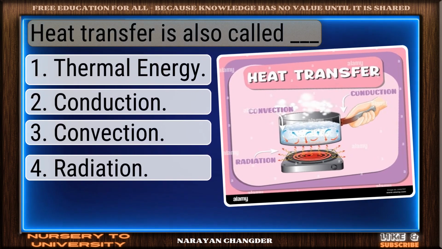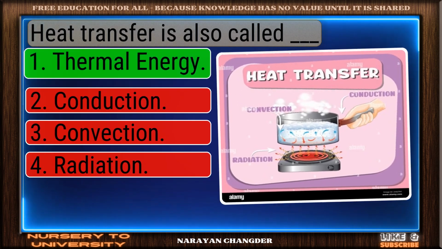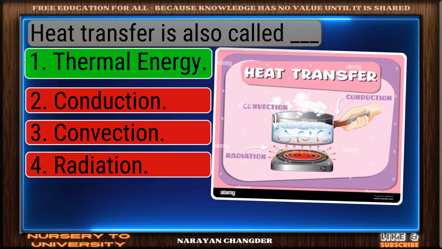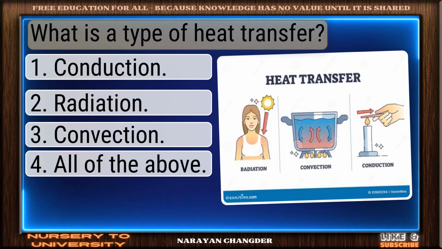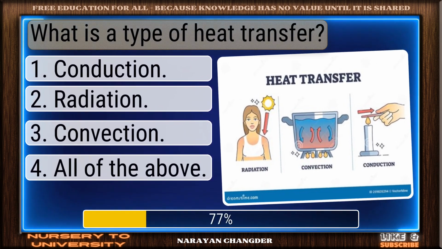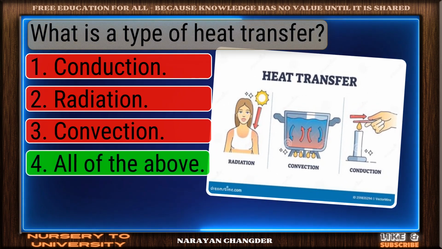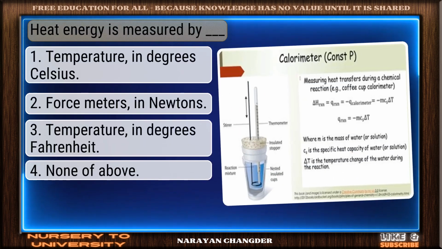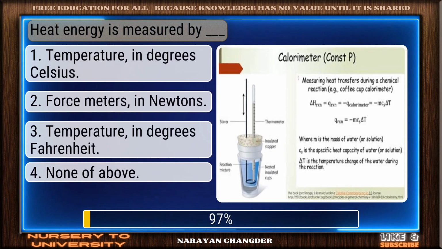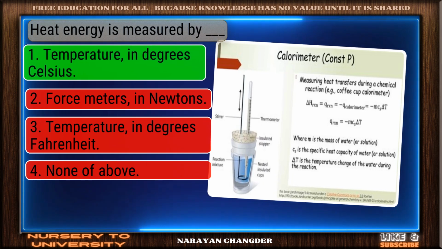Heat transfer is also called dash. You're right. Thermal energy is the correct answer. What is a type of heat transfer? Smart move. All of the above is an accurate answer. Heat energy is measured by dash. Valid point. Temperature in degrees Celsius is true.